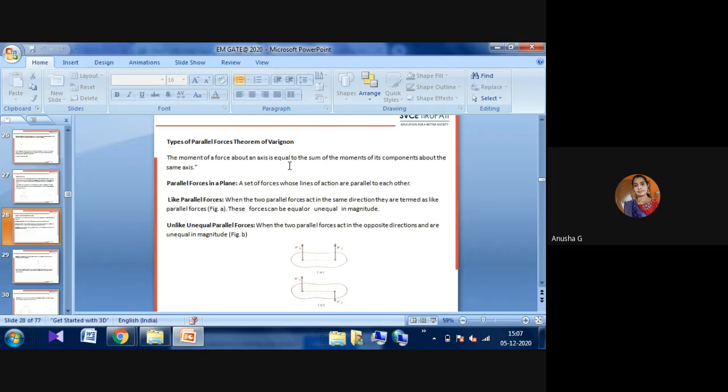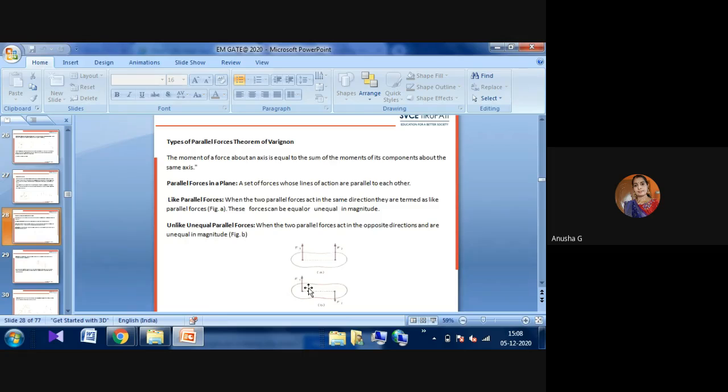Next, we'll see what the types of parallel forces are and what is meant by Varignon's theorem. The moment of a force about an axis is equal to the sum of the moments of all its components about the same axis. Here you can observe that the moment of the force about that axis equals the sum of the moments of all the forces. We already solved this with the bell crank lever in our applied mechanics lab. The moments acting in one direction must equal the moments acting in the opposite direction. Parallel forces in a plane are a set of forces whose lines of action are parallel to each other.